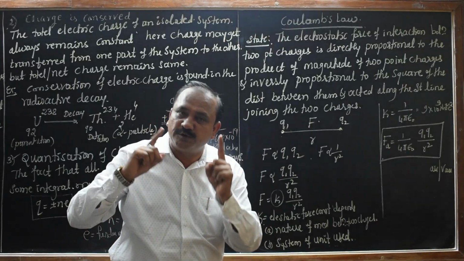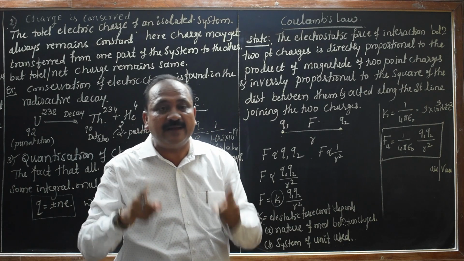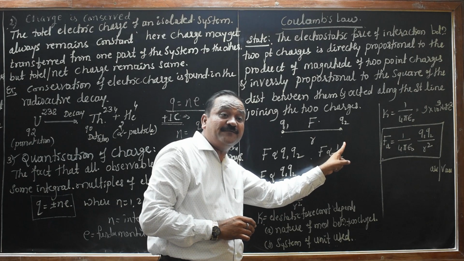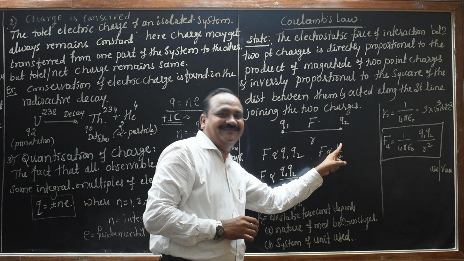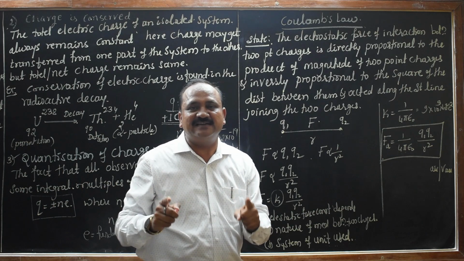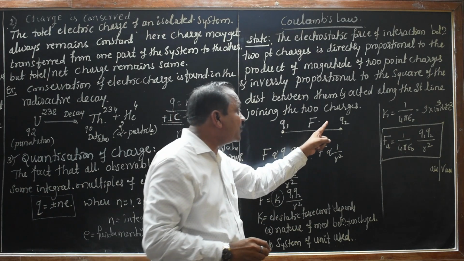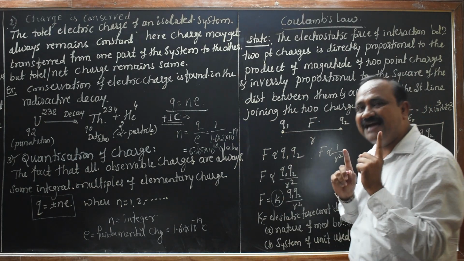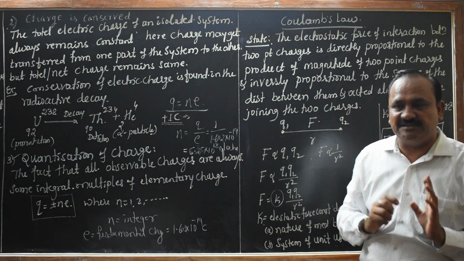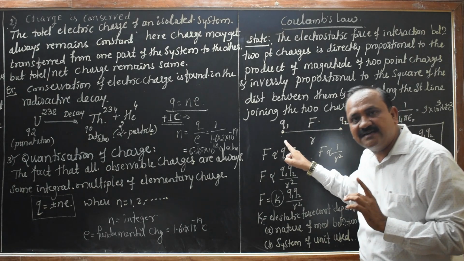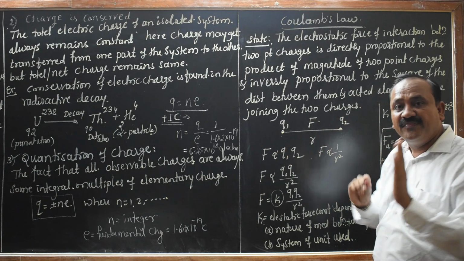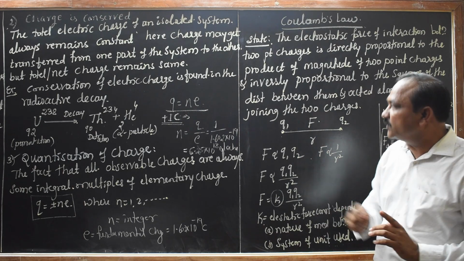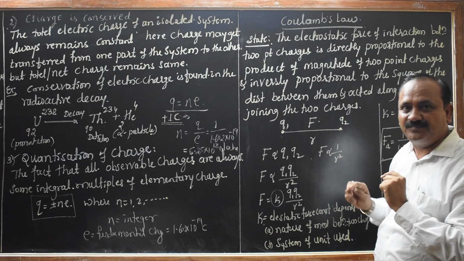Nothing but positively charged or negatively charged, of the same nature. So there must be some force, that force of repulsion, because the nature of the charge will be the same. Hence, the force of repulsion. Suppose the charges are opposite in nature, say one is a positive charge and another is a negative charge. Then what happens? The force of attraction is there.